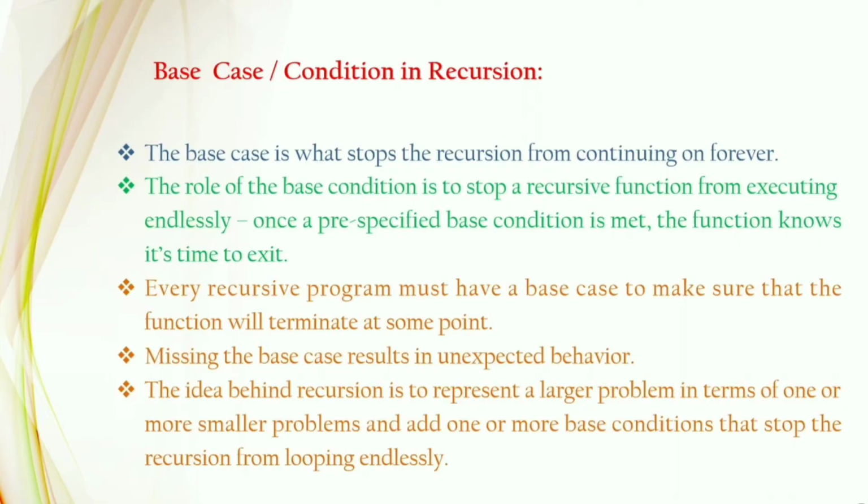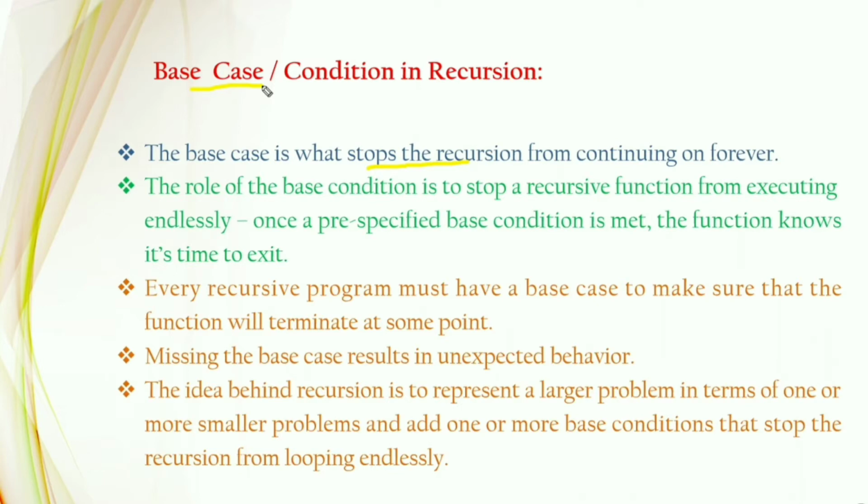Now the base case in recursive functions. The base case is the condition which stops the recursion from continuing forever. Without the base case, the function continues execution unlimited times. To stop the continuation of the recursive function, we need to use the base case.